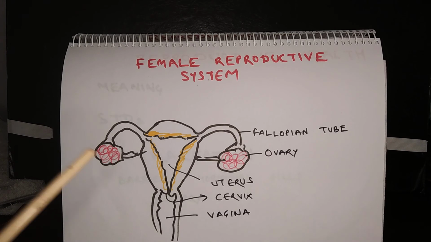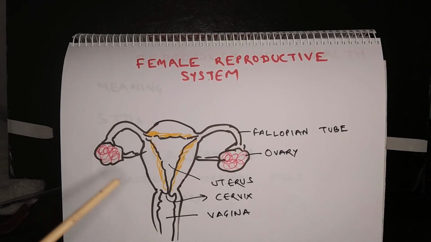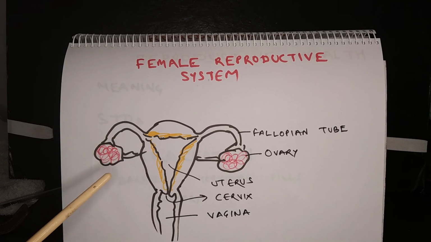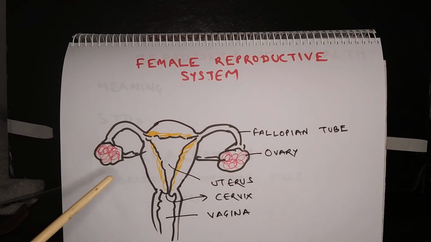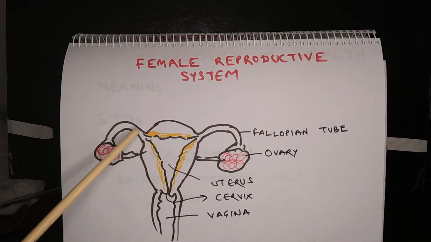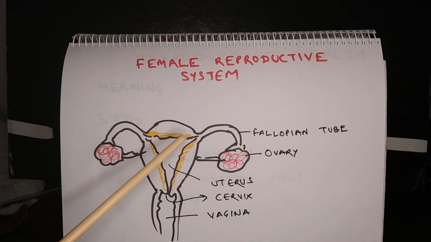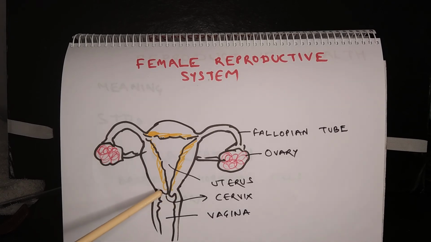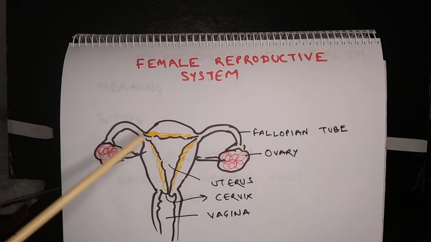This diagram shows the female reproductive system. The female reproductive system is composed of a uterus, two fallopian tubes, ovaries and vagina. The uterus is in the shape of an inverted pear, having somewhat larger diameter on the top and smaller diameter on the bottom. At the bottom there is the mouth of the uterus, that is called cervix.